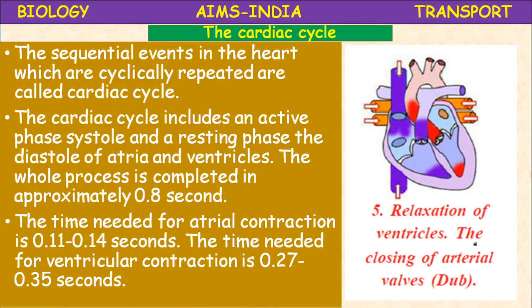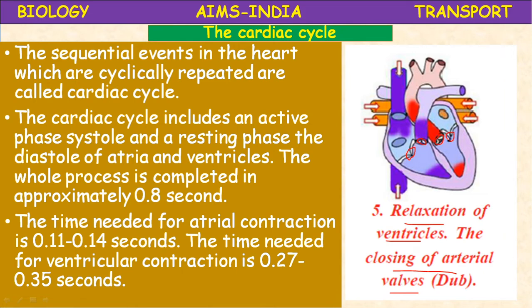See here in the figure, you can see relaxation of the ventricles and the closing of the atrial valves. Ventricles are relaxing, atrial valves are closed here. The pulmonary artery and the valves are present here.